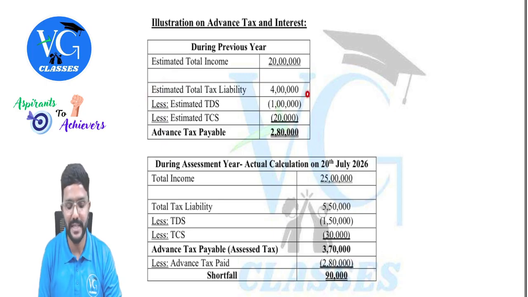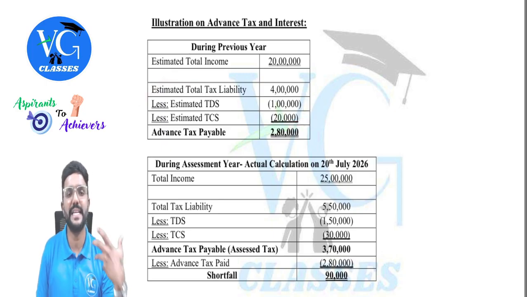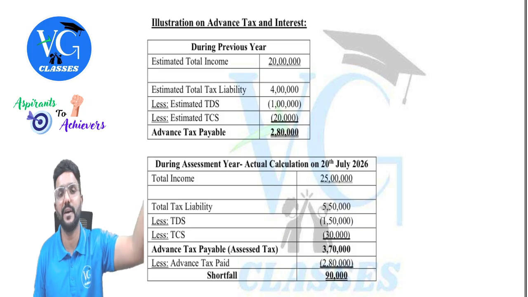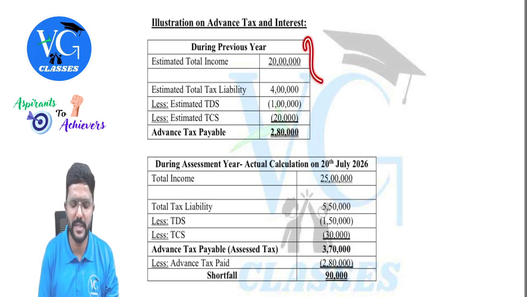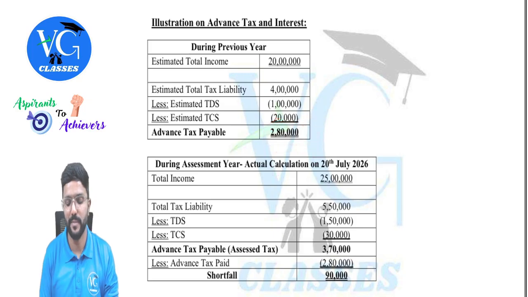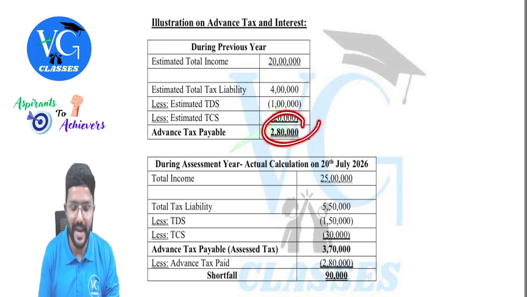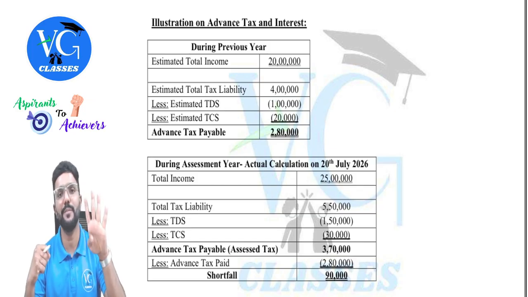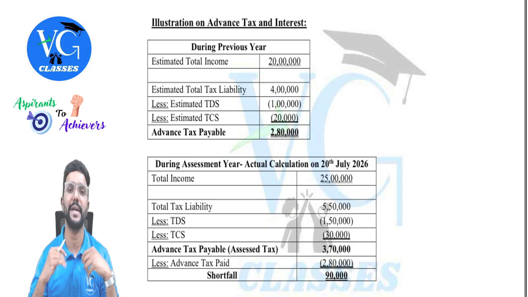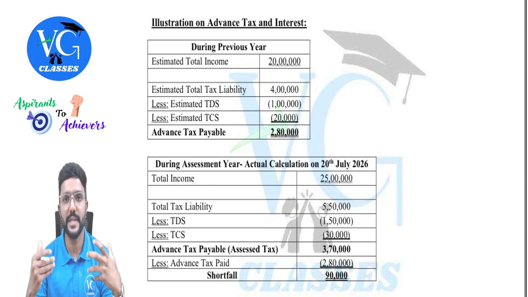And from that, you reduce the estimated TDS or TCS, which the assessee is expecting that someone will deduct or collect from him and remit to the government. All these are estimated figures, guys. So what is the remaining figure? Advance tax payable. Is it more than 10,000? Yes. So is he liable to pay advance tax? Yes. So this 2,80,000 has to be paid by the assessee as advance tax in 4 installments during the previous year, quarterly. Sir, how much in each installment?